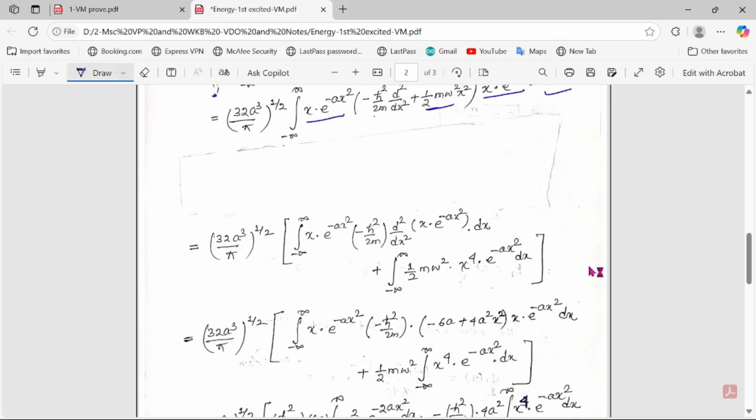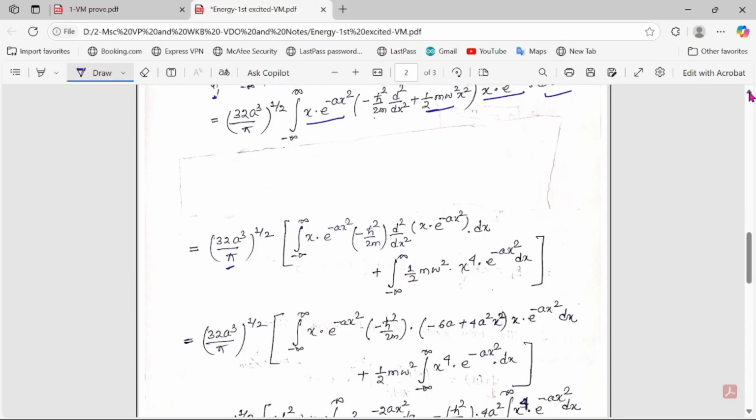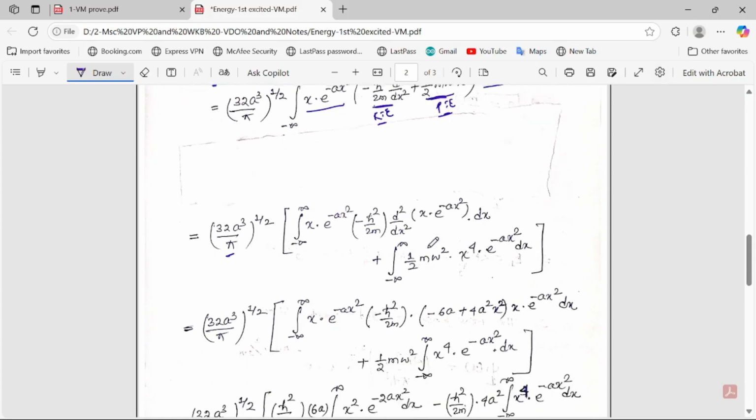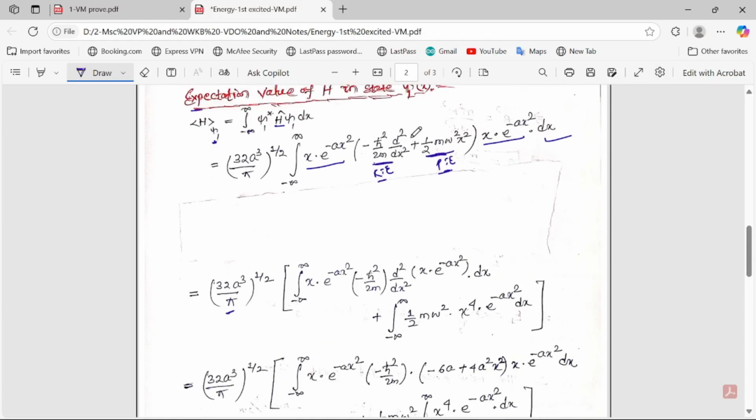Now (32 a cube by pi) to the power 1 by 2 is written as such, here I segregated the two parts. One is your kinetic energy part, one is your potential energy part. That we know, this is your kinetic energy and this is your potential energy part. So separated into two terms: minus h cross square by 2m d square by dx square operated over x e to the power minus a x square dx, and the potential energy part, 1 by 2 m omega square, x square is there here, with 1 x here, 1 x will be x to the power x square.